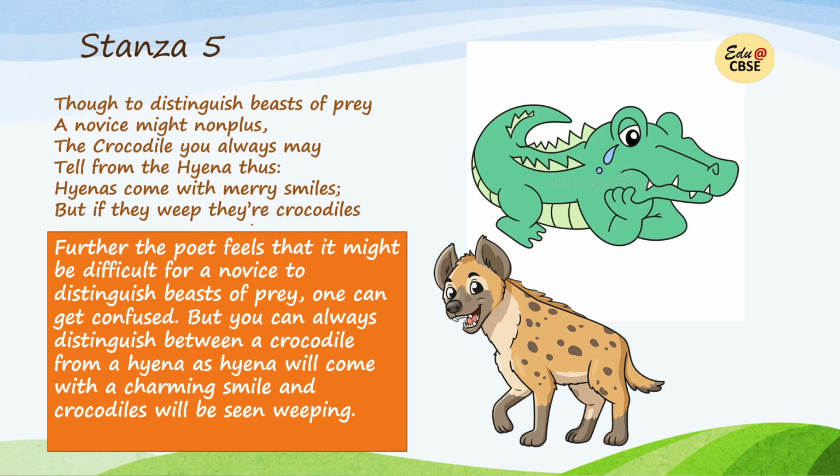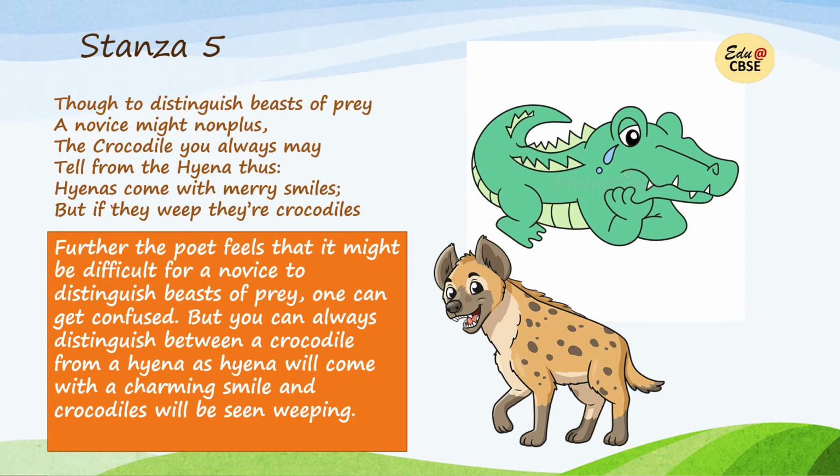So now how to differentiate between a crocodile and a hyena? Now, actually you can differentiate between a crocodile and a hyena when you see them. But look at the points that the poet is giving, the differentiating features that the poet is telling us to differentiate between a hyena and a crocodile. So the features itself, they are amusing.